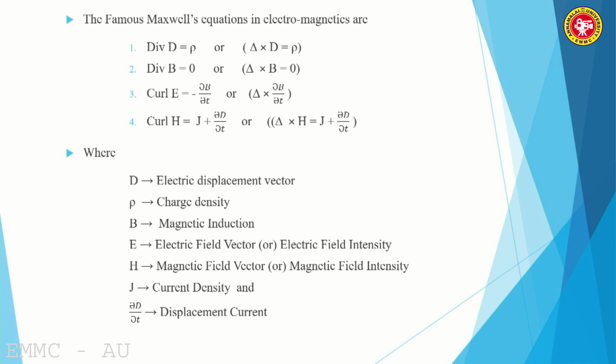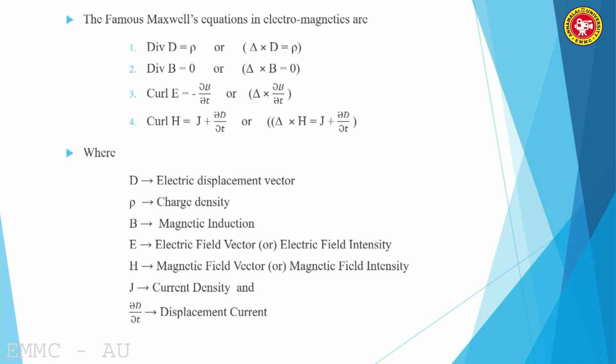The third equation: curl E is equal to minus dou B by dou t. The curl E can be written as del cross E. I made a mistake here; the term minus dou B by dou t is missing. I am very sorry. Therefore, curl E can be mathematically written as del cross E, which is equal to minus dou B by dou t.